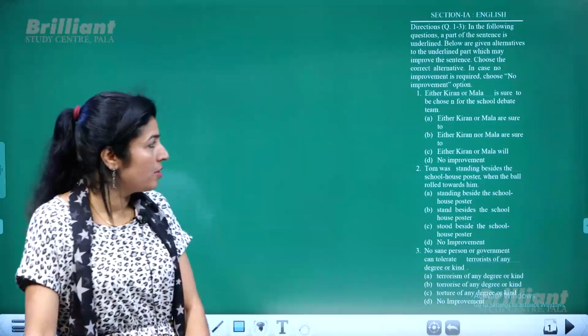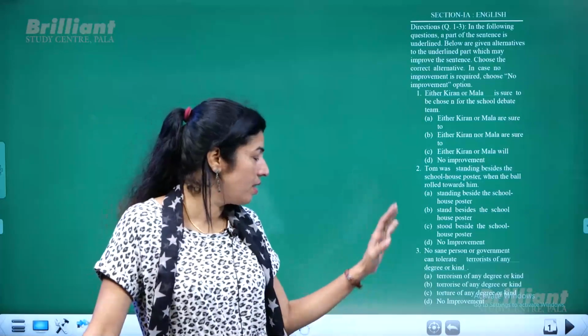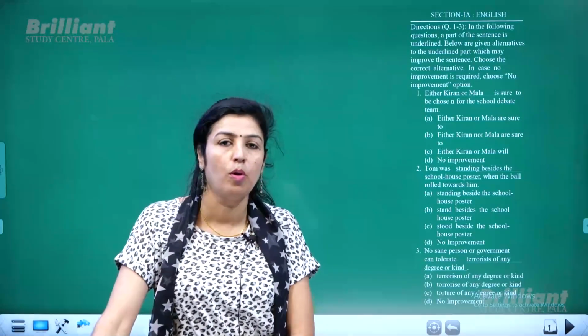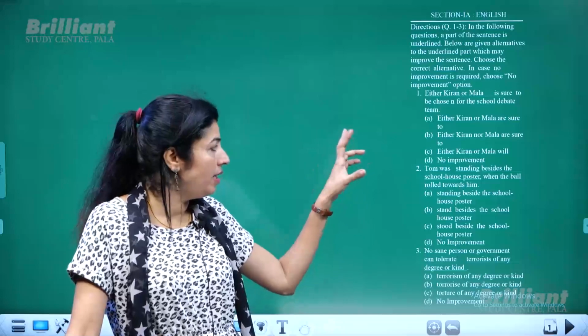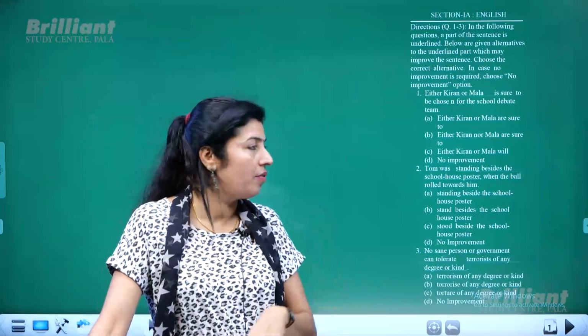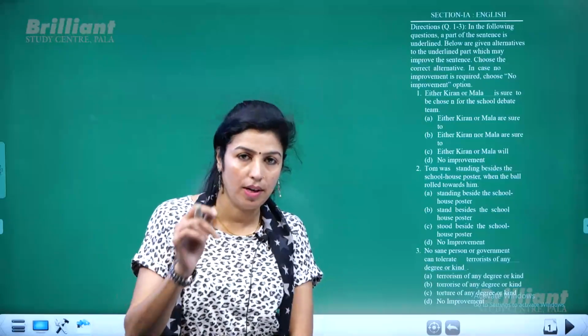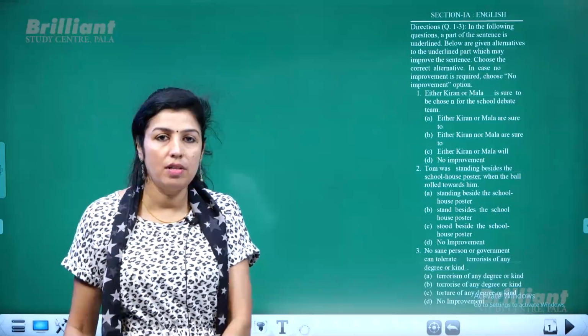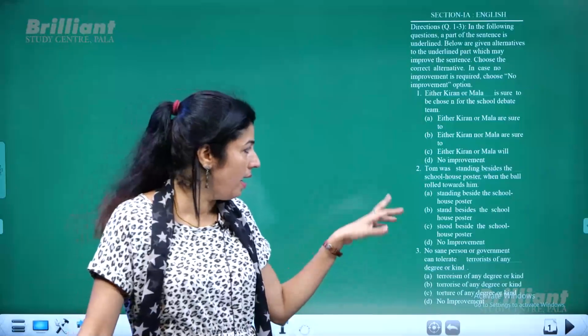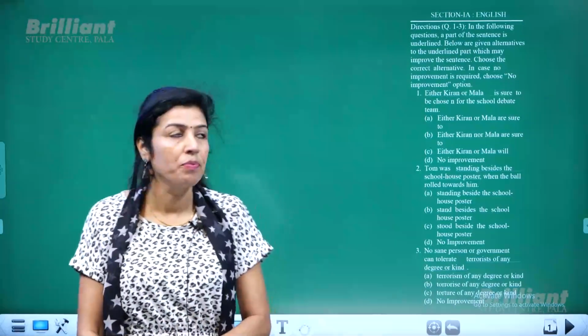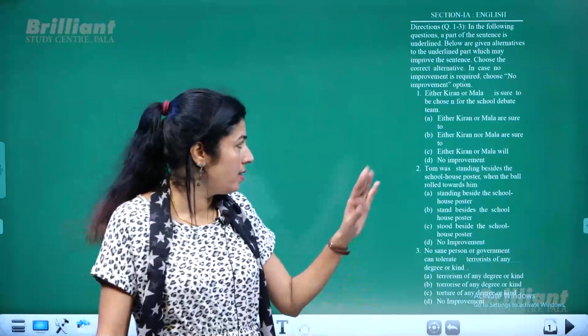Okay, so as usual we have the first 3 questions on the board, where each sentence is given, and in case any of the parts has some error, you have to identify the part which has the error, and if there is no error you can simply select the last option, that is no improvement. Okay, so let us look at the sentences.